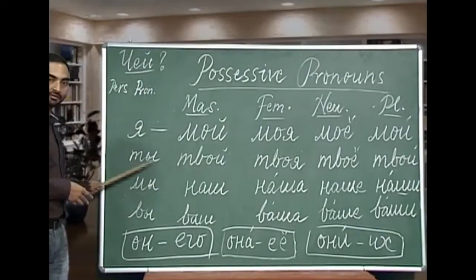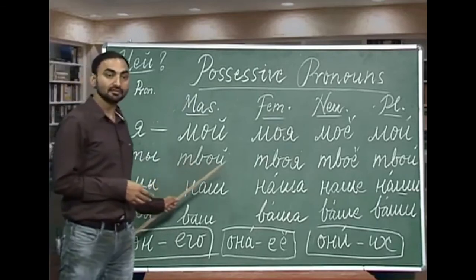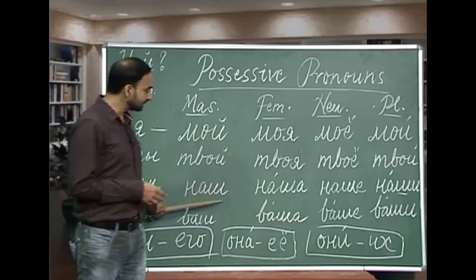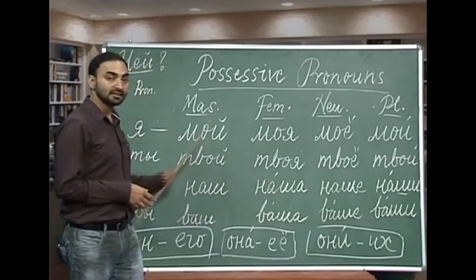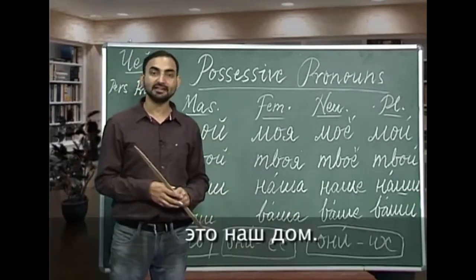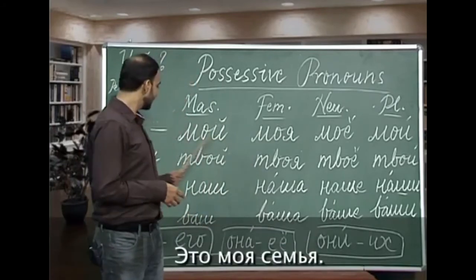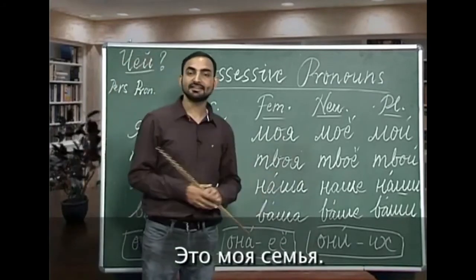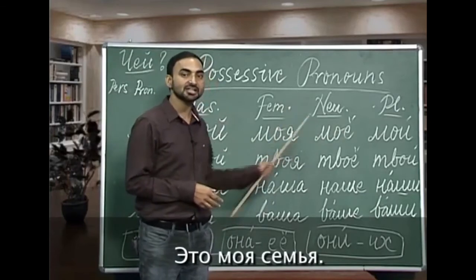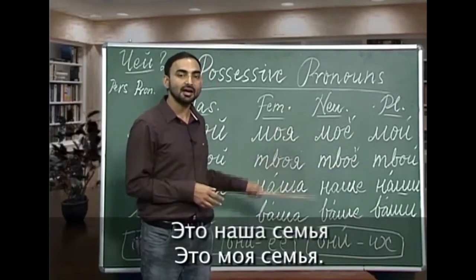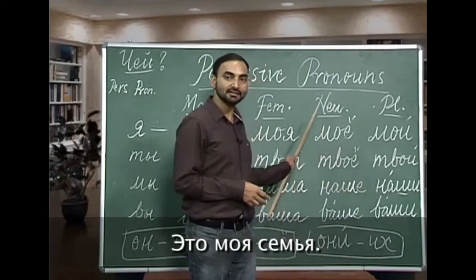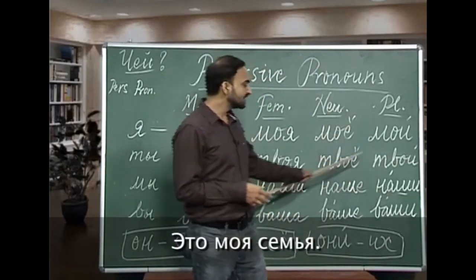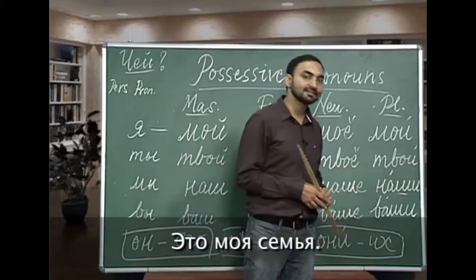Now comes the first person plural number, which is mui. Mui is we, and from we derive this possessive pronoun, which is nash. Nash is our. Eta nash dom, this is our house. Eta nasha simia. Chia eta simia? Eta nasha simia, this is our family. Chio eta pismo, eta nashe pismo. Chi eta chissi, eta nashi chissi.